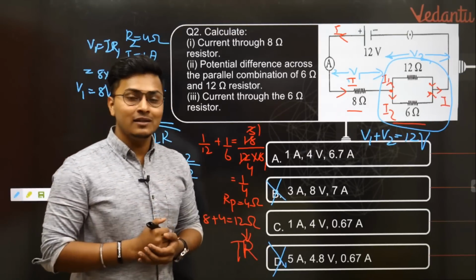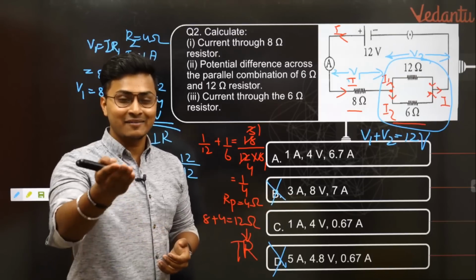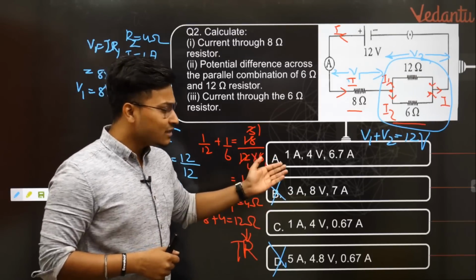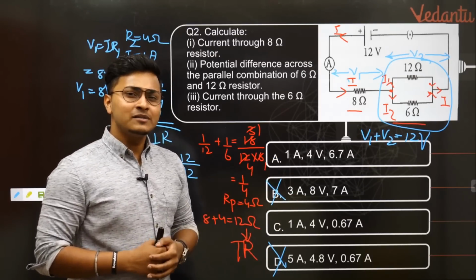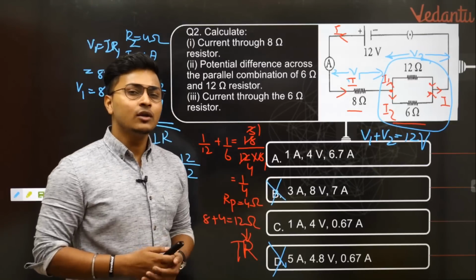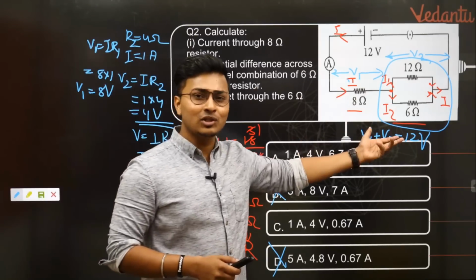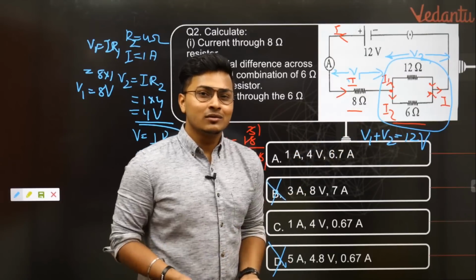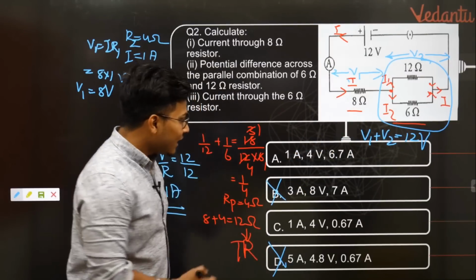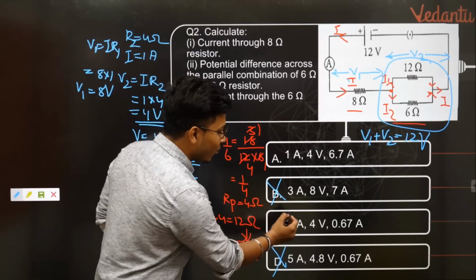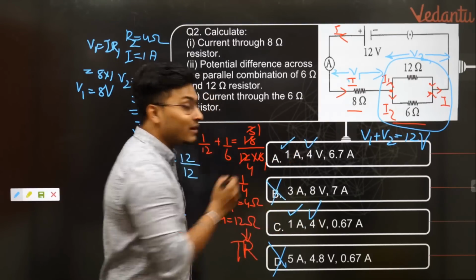Many students ask me in these master classes, sir, in the examination we don't get the MCQs, we don't get the options, so how shall we know? It's pretty simple. You at least know by the verification method that yes, this answer should come. Simple. So that means in options A and C both have 1 ampere and 4 volt, so it's not decided yet.